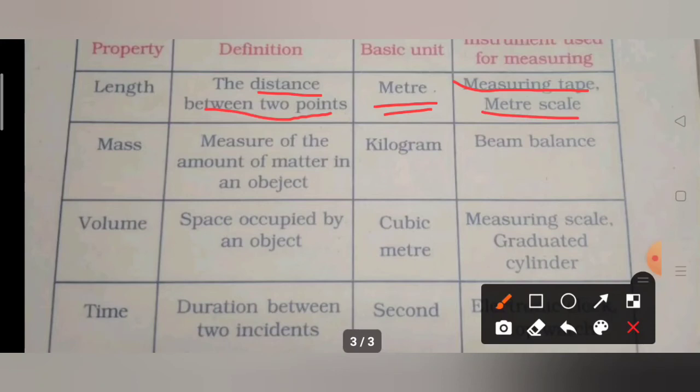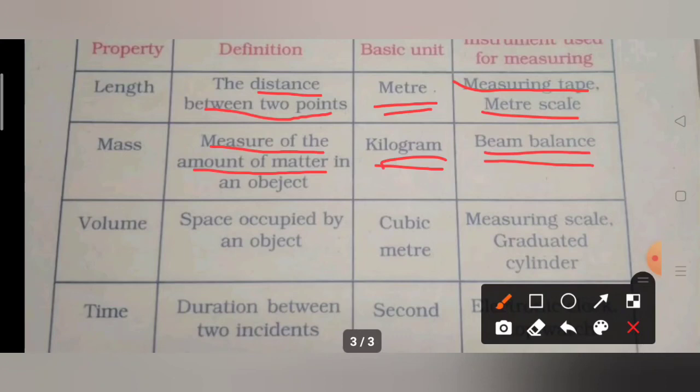Then comes the mass. Mass is the measure of the amount of matter in an object. The basic unit of mass is kilogram. And which is used to measure the mass? A beam balance is used to measure the mass.